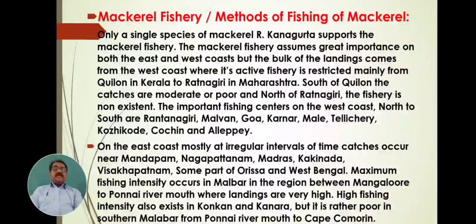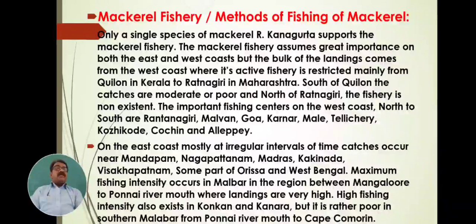Maximum fishing intensity occurs in Malabar, in the region between Mangalore and the Punnai river mouth, where landings are very high.